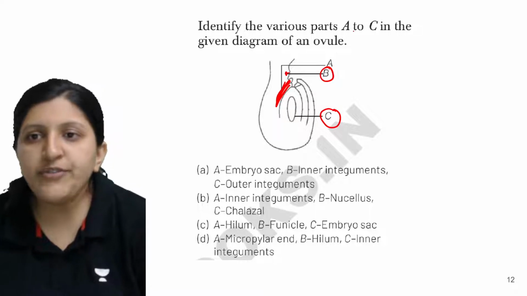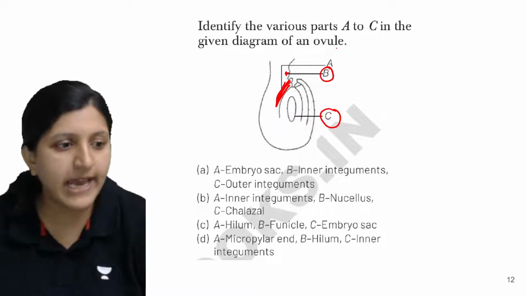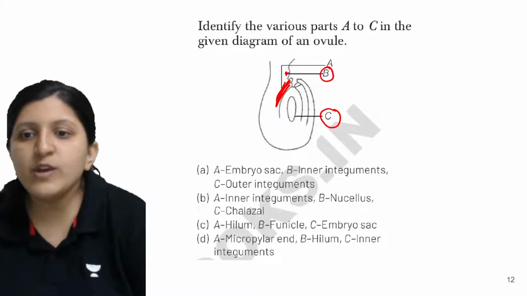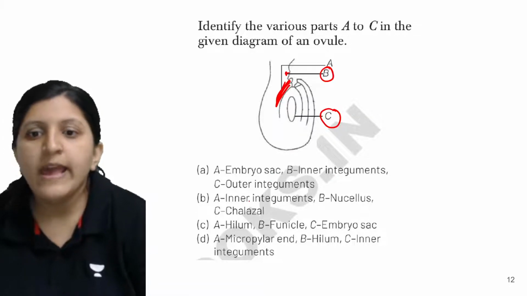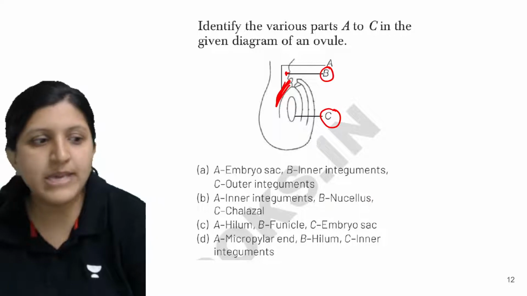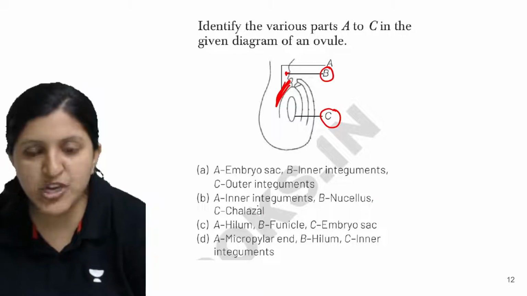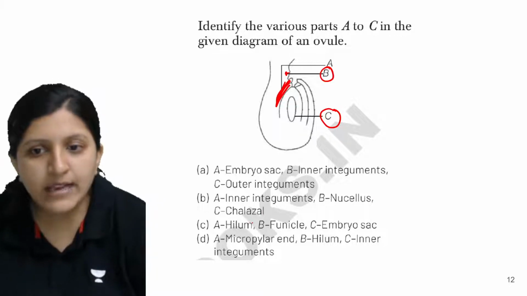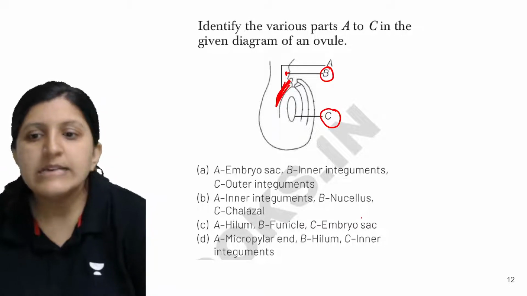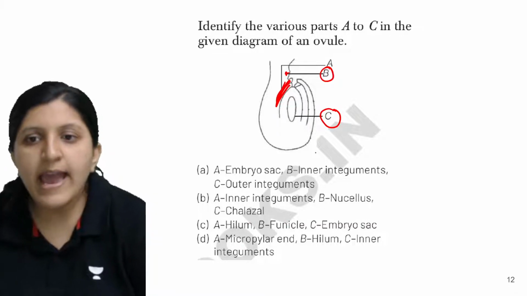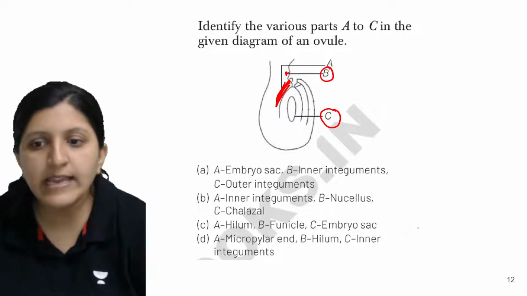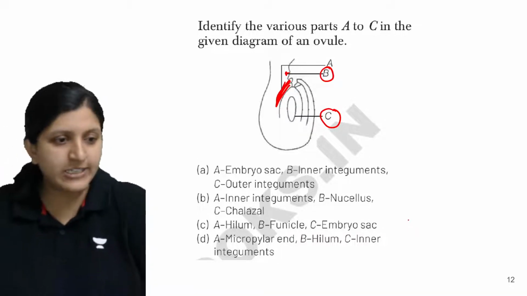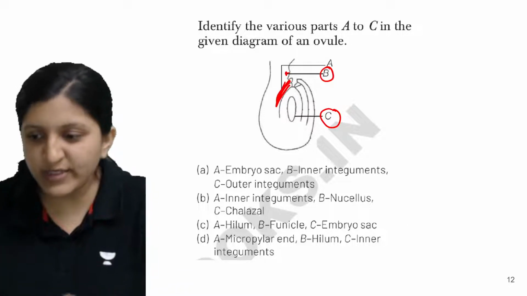So identify the parts A to C in the given diagram below. A is embryo sac, B is inner integument, C is outer integument. A is inner integument, B is nucellus, C is chalaza. A is hilum, B is funicle, C is embryo sac. And the other one, A is micropylar end, B is hilum, and C is inner integument. What is the answer for this?